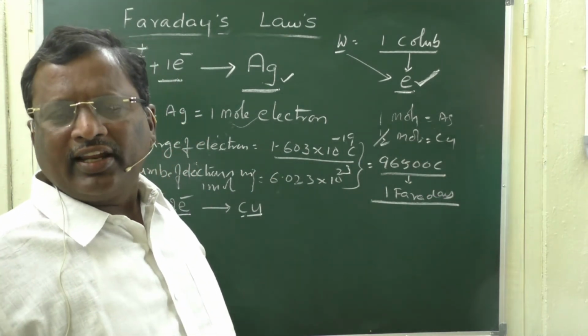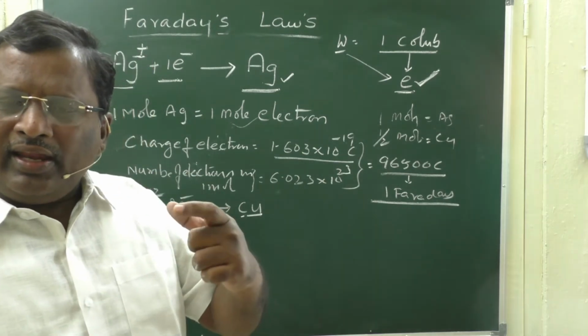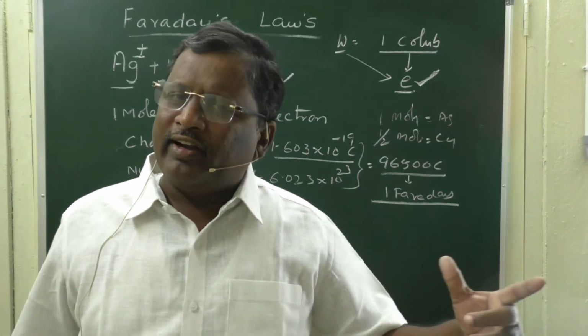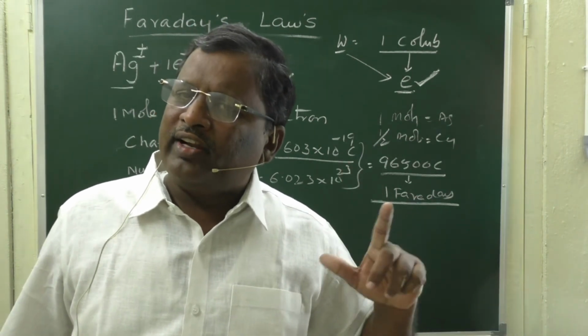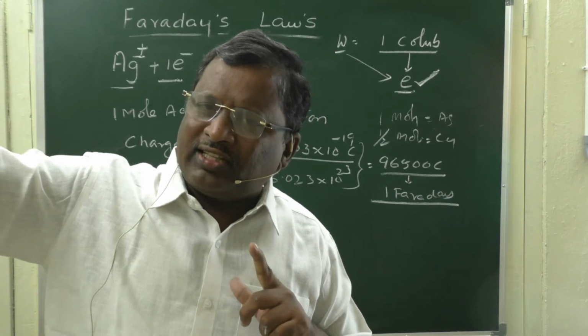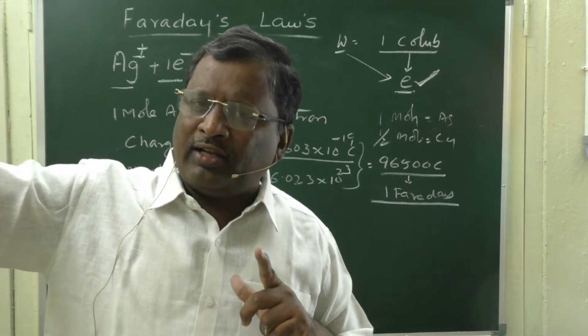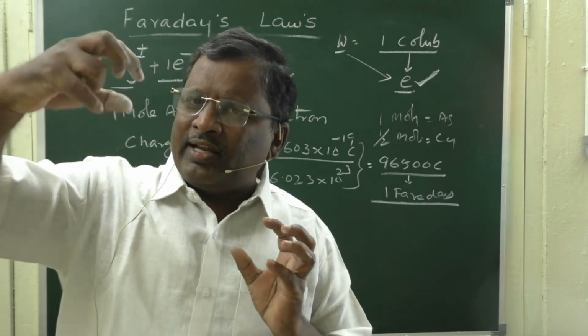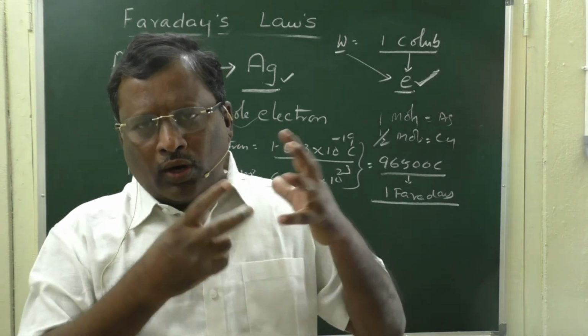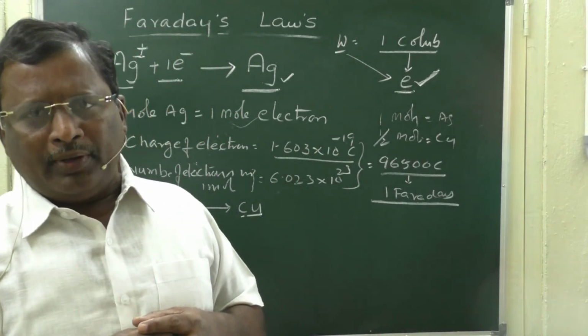So, the doubt that arises for us is why the amounts of the substances deposited are in the ratio of their equivalent weights. Equivalent weight of an element will depend upon the number of electrons required to deposit that atom or 1 mole of atoms. So, based on the number of electrons required by the ion, the quantity of electricity will depend.